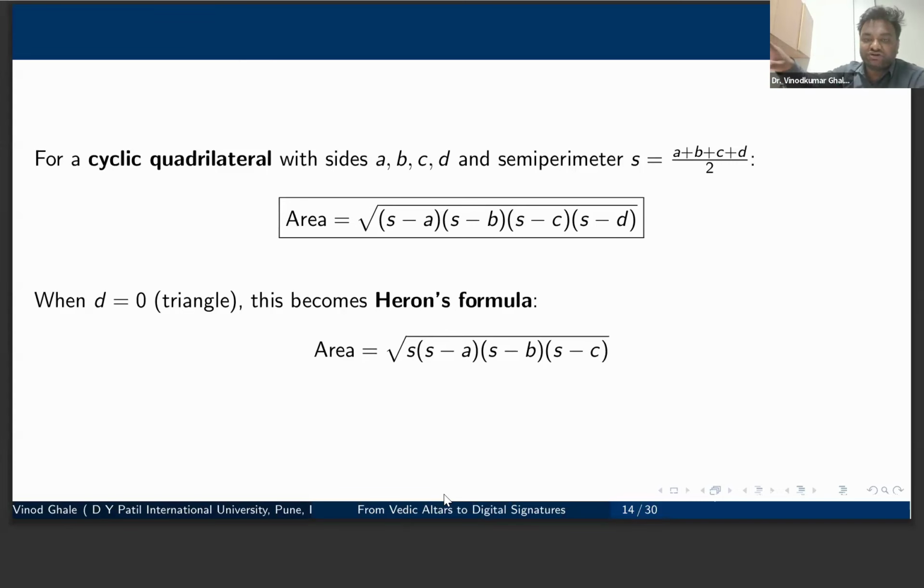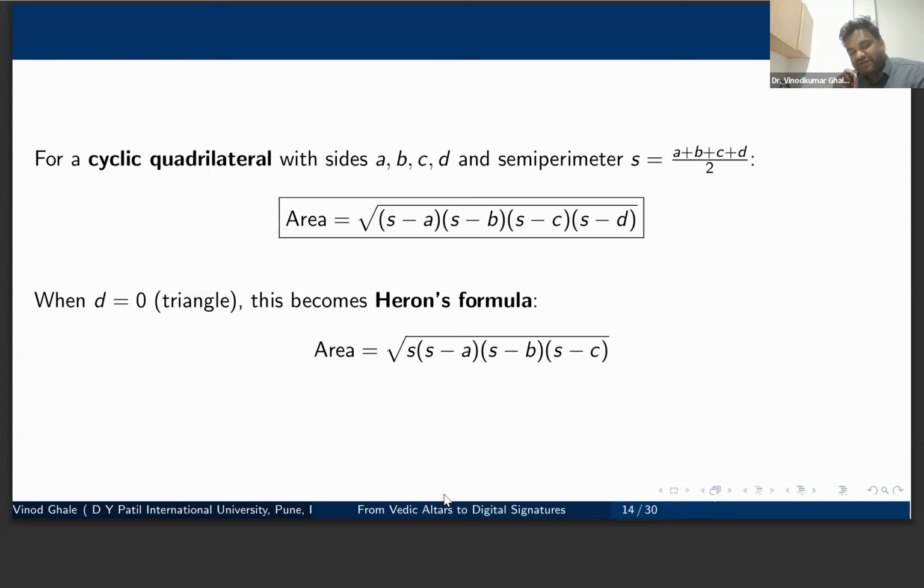Okay, and when the D is not equal to 0, then it converts to Heron's formula. Heron again is a Greek mathematician from Alexandria, and this is the well-known formula for the area of triangles. Whenever we know this formula, Heron's formula, they celebrated it very much, because he was the first mathematician who connected the area number.